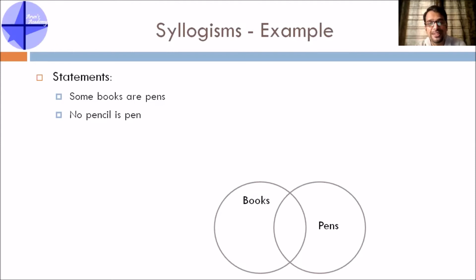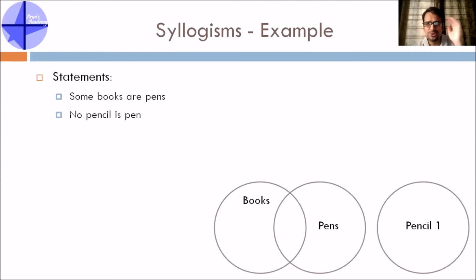Now, no pencil is a pen. I have drawn a circle here and I have mentioned it as pencil 1. Now, why I have said this: this is the most correct representation of the two statements given. Some books are pens, no pencil is a pen.